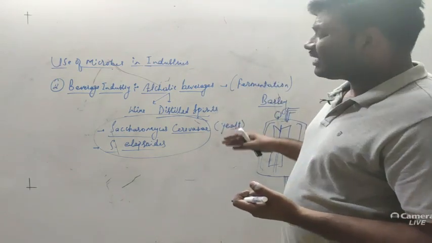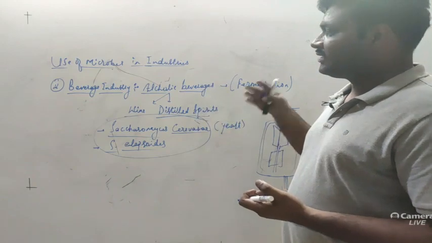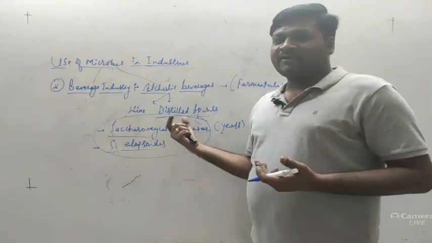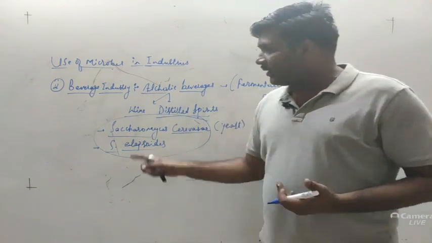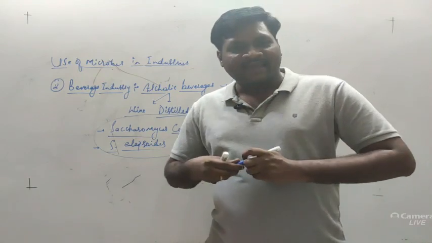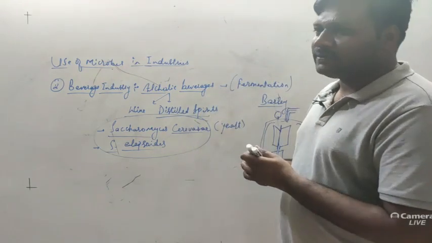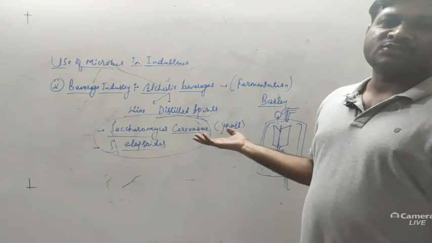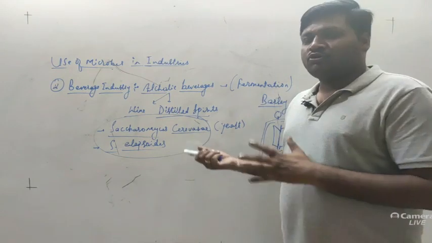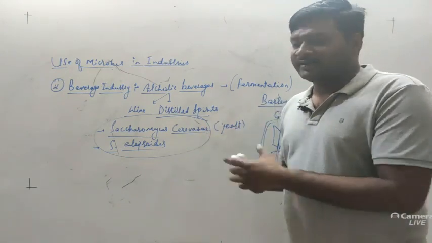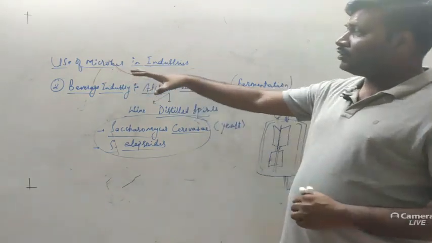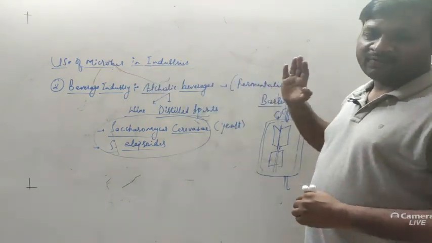Okay, so that is called the distillation process. Through distillation we can produce alcohol or alcoholic beverages. So in this way, in the beverage industry we are using microorganisms. As we know, not only alcoholic beverages but also other beverages like soft drinks and many fruit juices are produced with the help of microorganisms. So this is about the beverage industry and the useful nature of microorganisms in it.